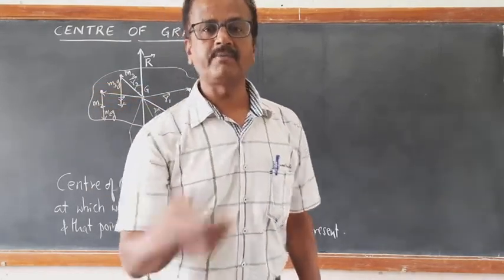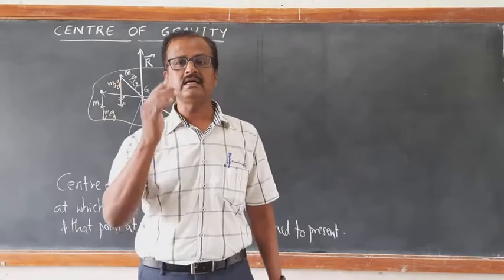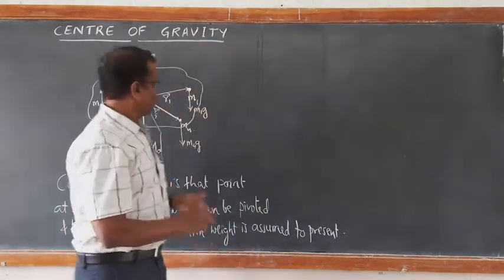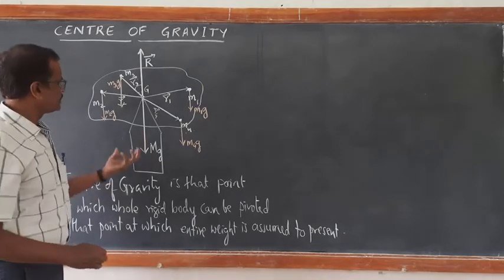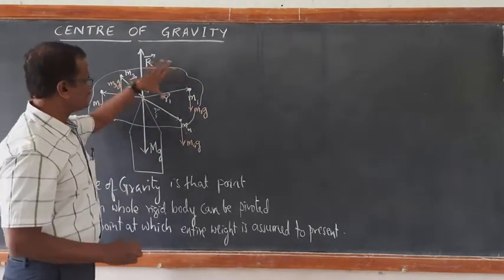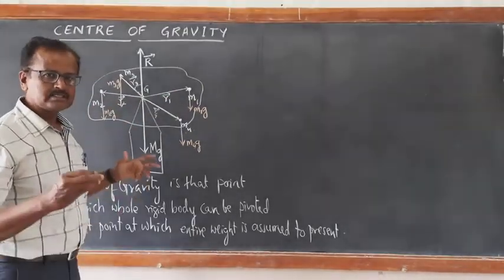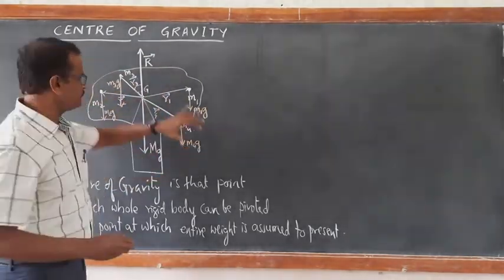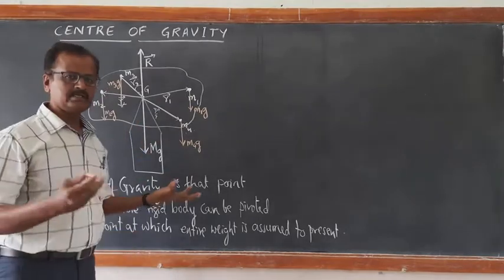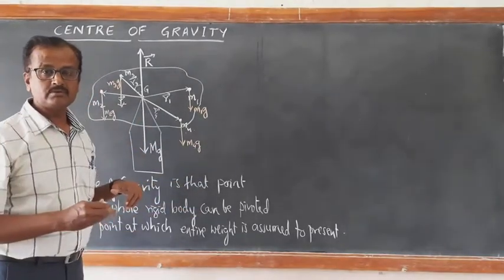Therefore, the net torque becomes 0 and thus the body is in rotational equilibrium. So, when this sharp edge is capable of balancing this entire rigid body, what does it mean? The entire rigid body is in translational equilibrium, and also in rotational equilibrium.